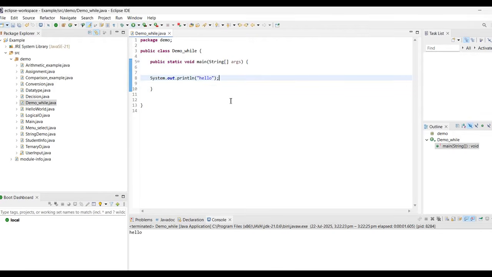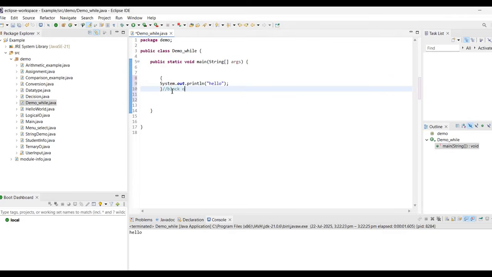What happens if I want to repeat the word hello 5 times? In order to repeat the word hello 5 times, I have to use the concept of a looping statement, and I am here using a while loop. So first of all, I want to print hello 5 times. This is a block of code which I want to repeat 5 times. So I will first create the block of code which I want to print. So System.out.println, which is inside curly brackets, is my block of code.